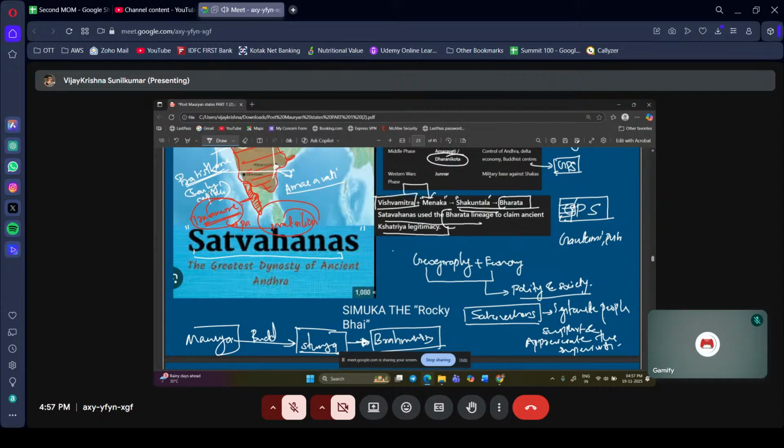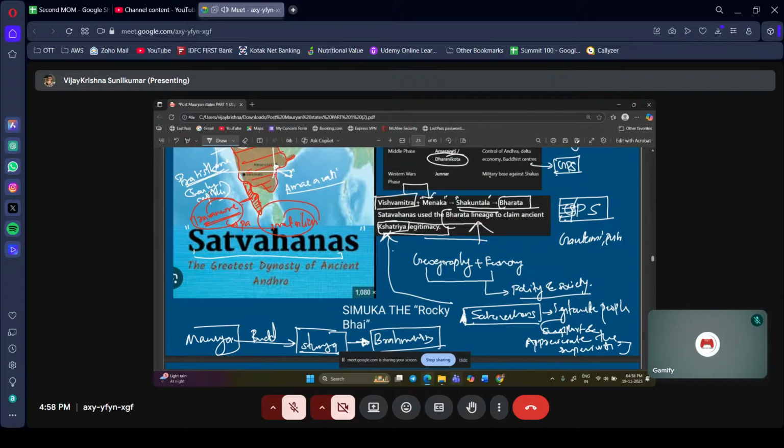So in order to get that legitimacy, Shatavahanas claimed they are Kshatriyas. Understood? They belong to the Kshatriya caste, and they said that they belong to the clan of Bharata. Okay, so that is what I want to tell you.